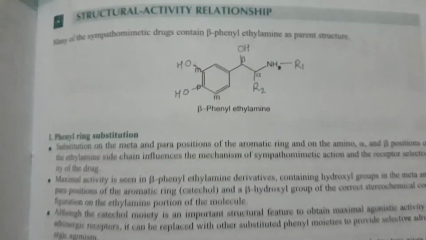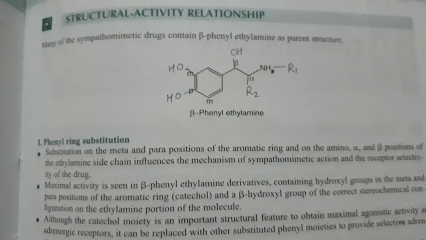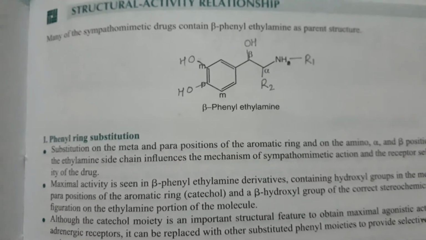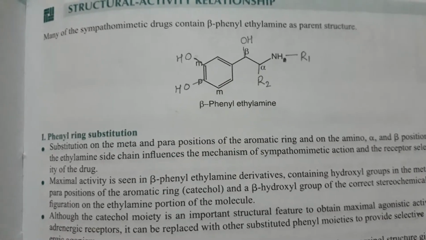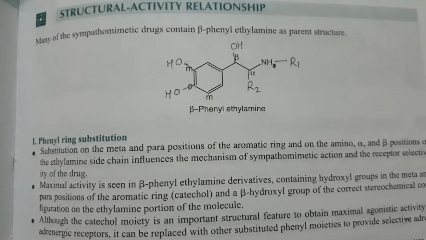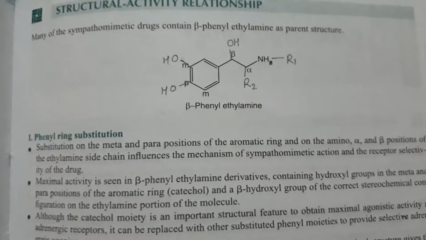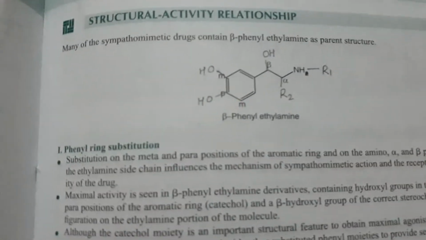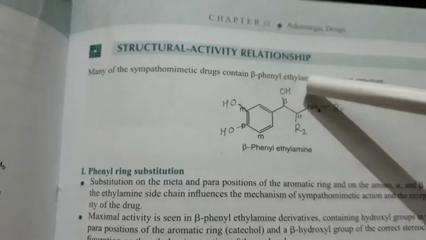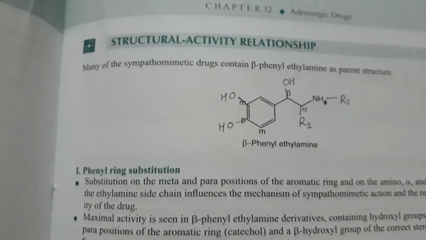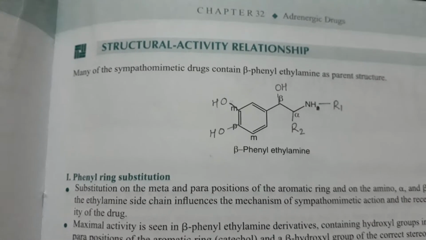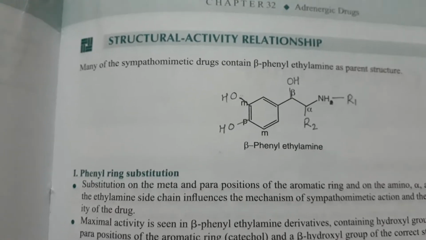So, come to the main point, that is SAR. Most of the sympathomimetic drugs contain beta-phenylethylamine as the parent structure. This is the structure of the sympathomimetic drugs which contain the beta-phenylethylamine.